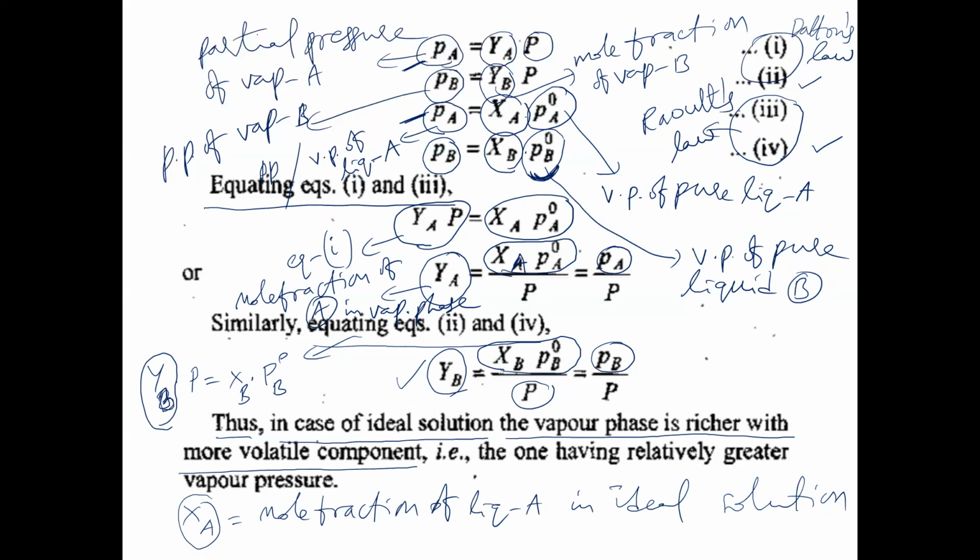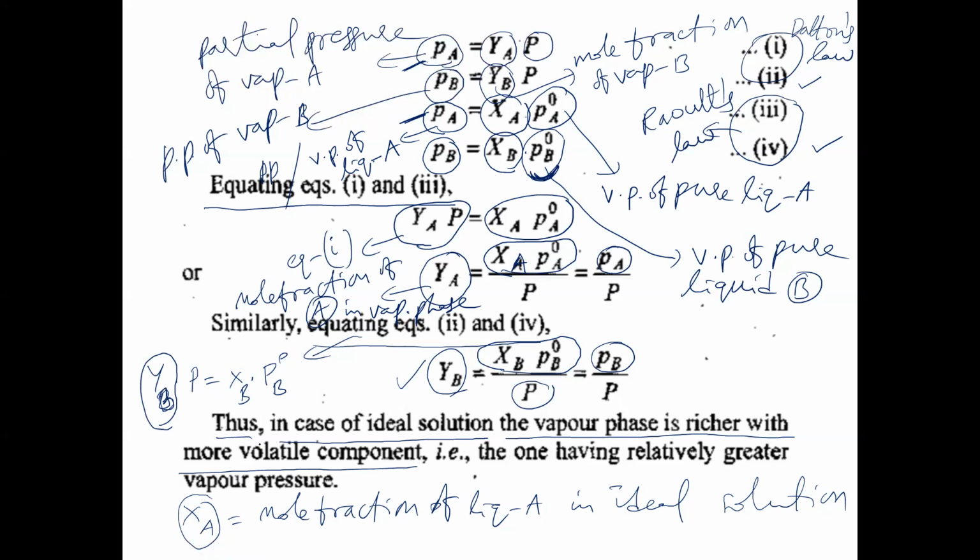Otherwise, if liquid B is more volatile than liquid A, then more liquid B will be converted into vapor. Now in vapor phase, vapor B will be richer than vapor A. Whichever is the more volatile component will give more vapor of its molecules.